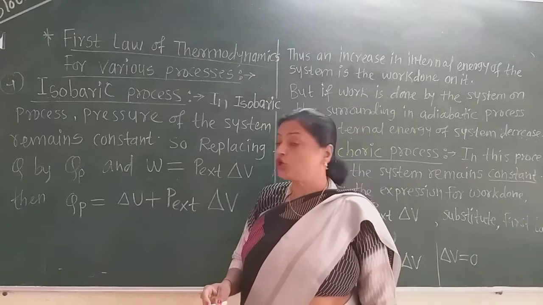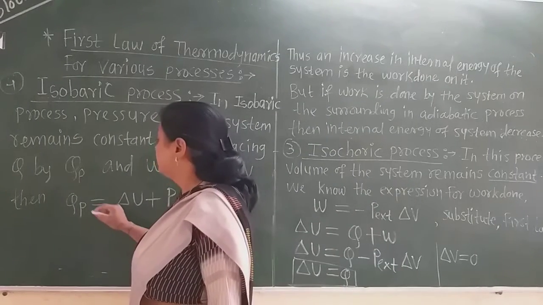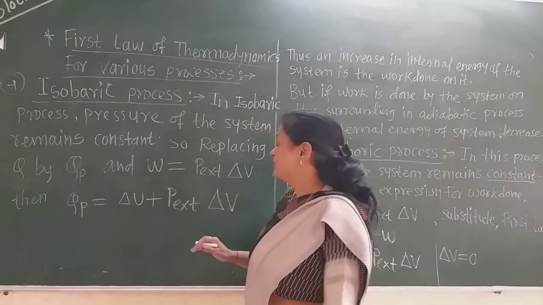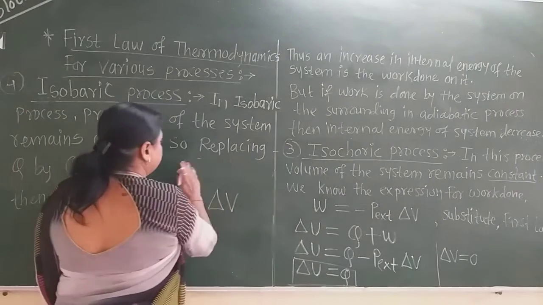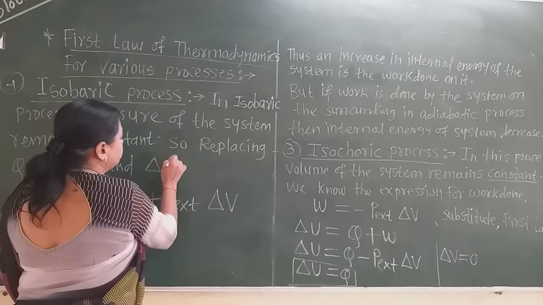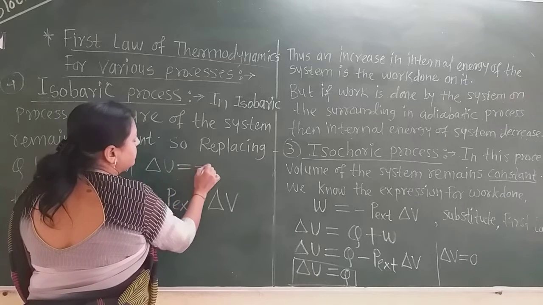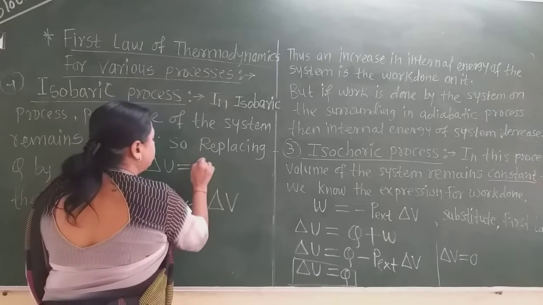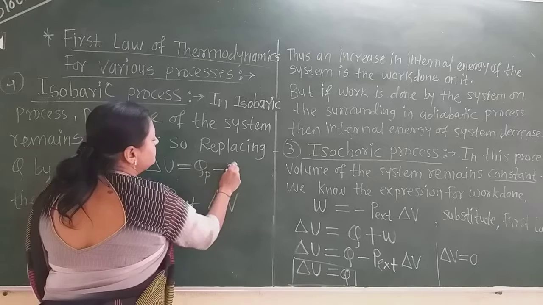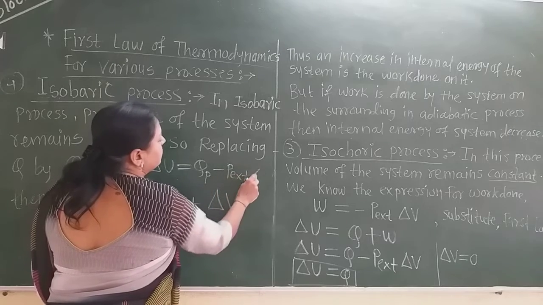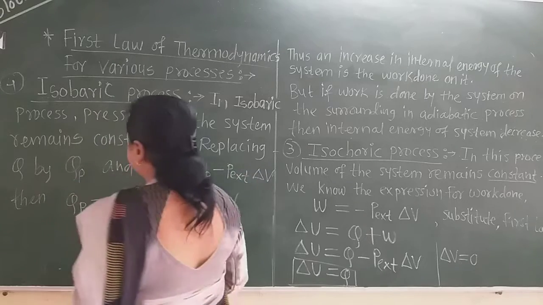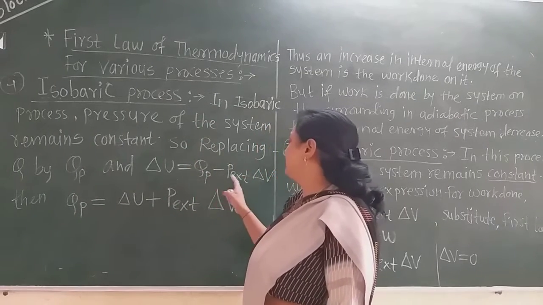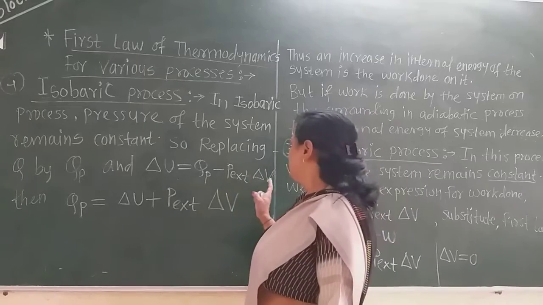We know the first law of thermodynamics: delta U is equal to Qp minus P external delta V.